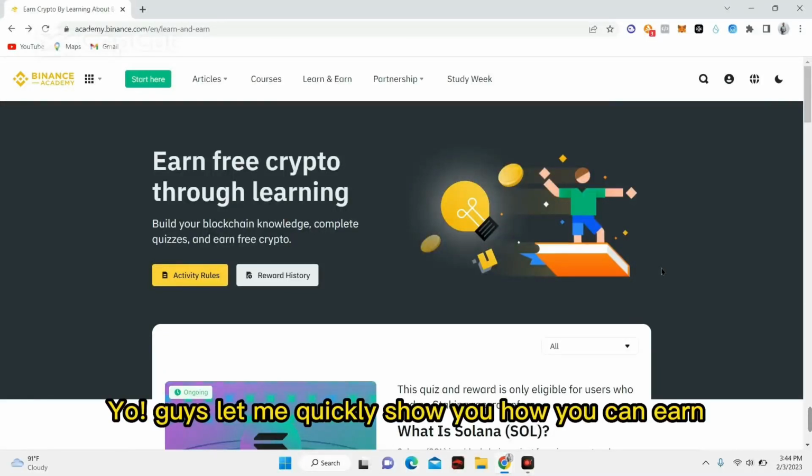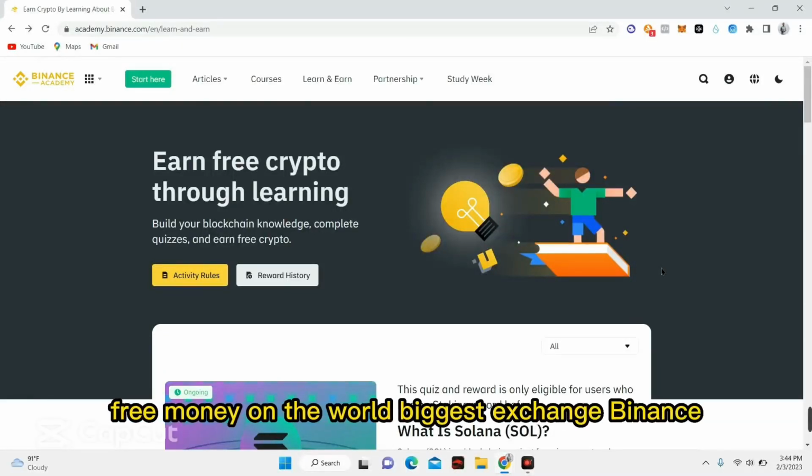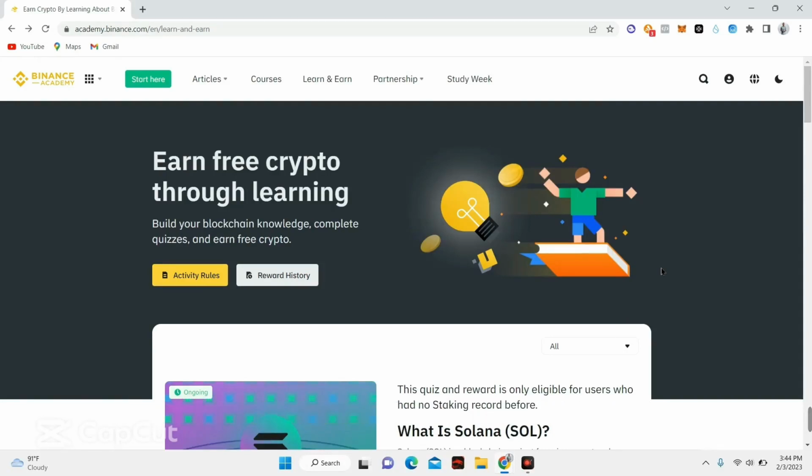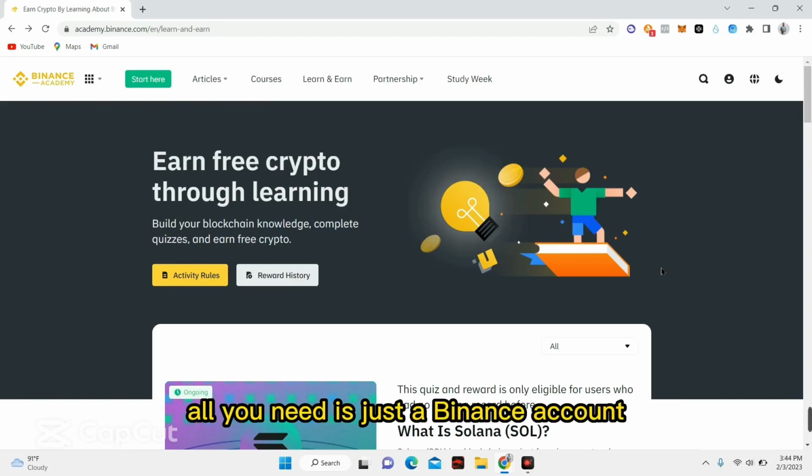Yo guys, let me quickly show you how you can earn free money on the world's biggest exchange, Binance, without any capital or initial investment. All you need is just a Binance account.